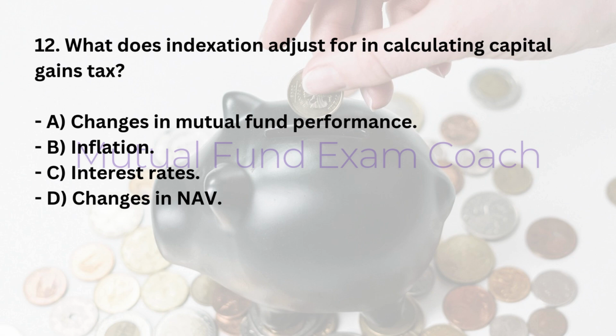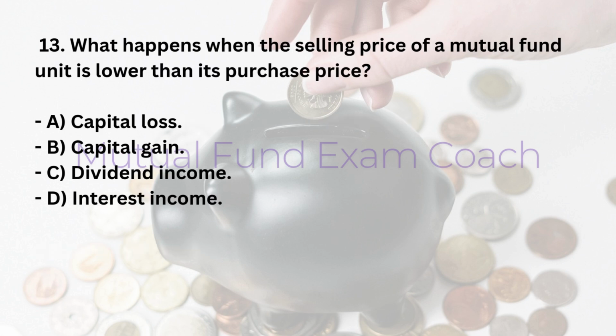12. What does indexation adjust for in calculating capital gains tax? A. Changes in mutual fund performance. B. Inflation. C. Interest rates. D. Changes in NAV. Answer, B. Inflation.